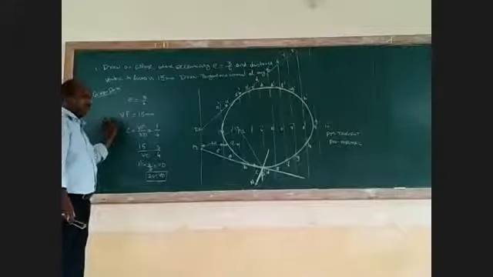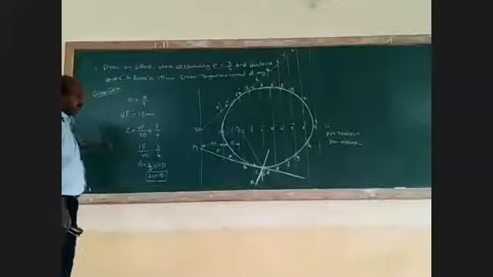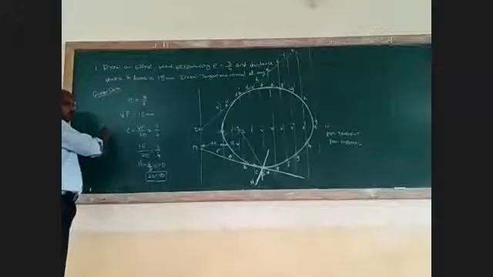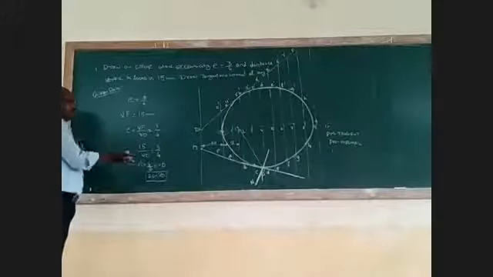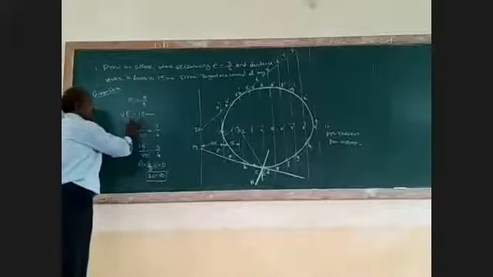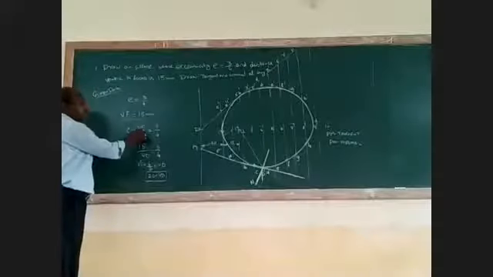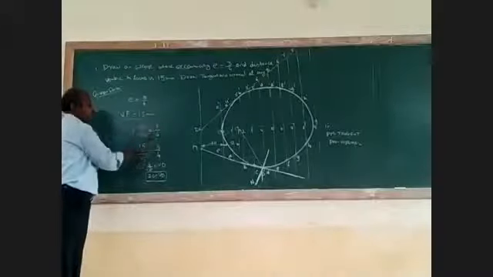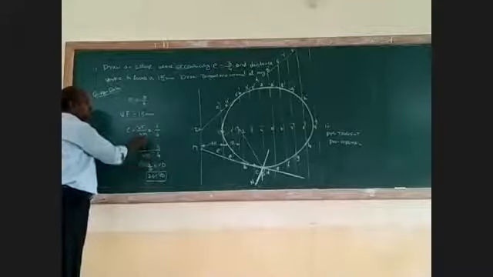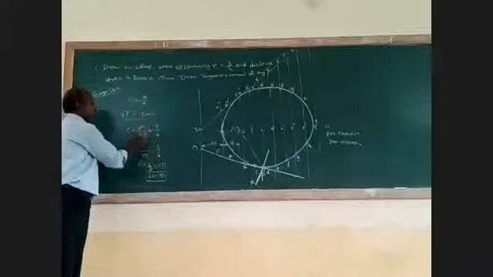If the total distance is given, you can go for the last method, where both numerator as well as denominator you have to add and divide. If they give any one condition, you directly put VF by VD equal to 3 by 4. If they give VF, you put 15 mm and find VD.